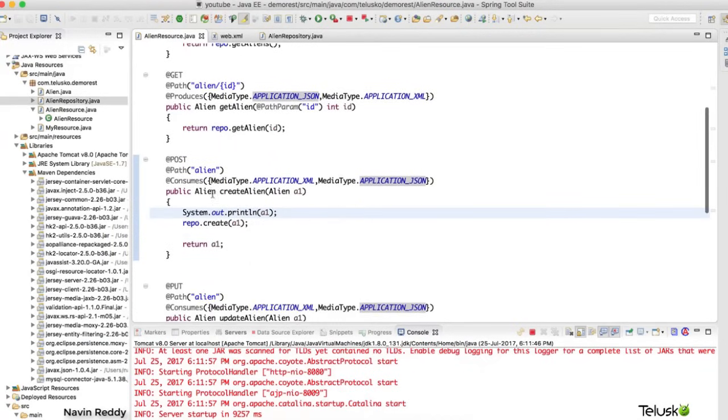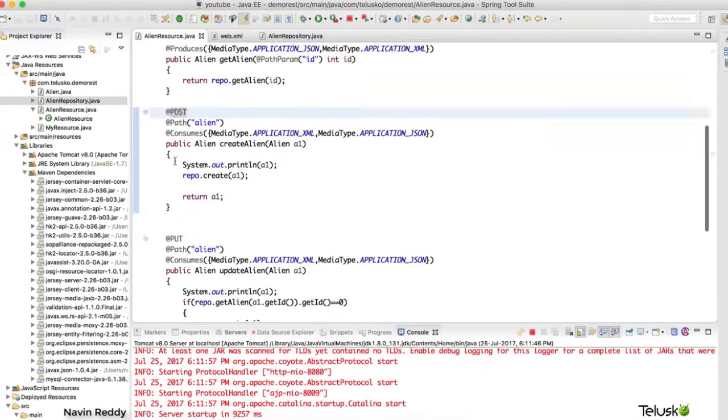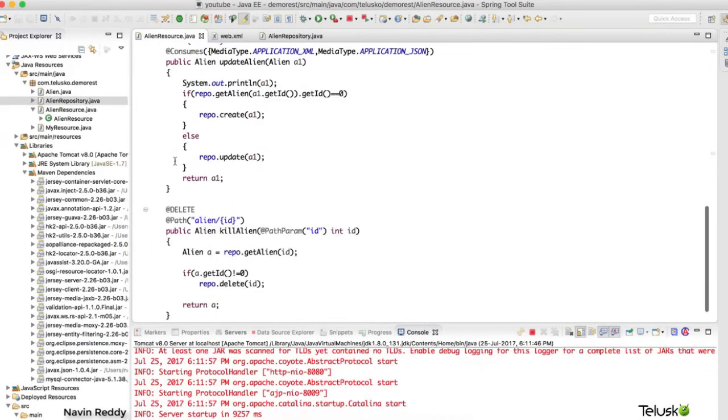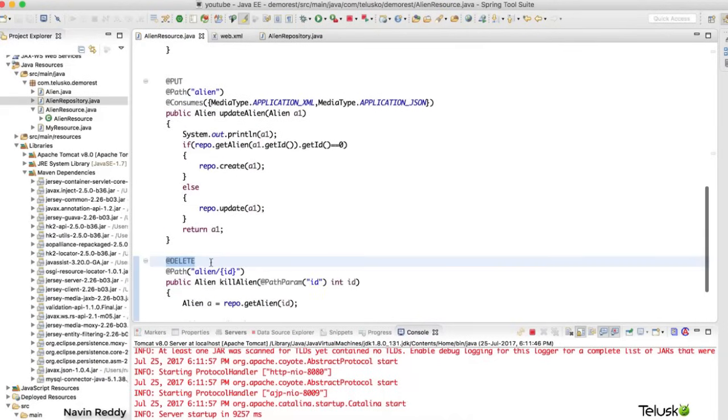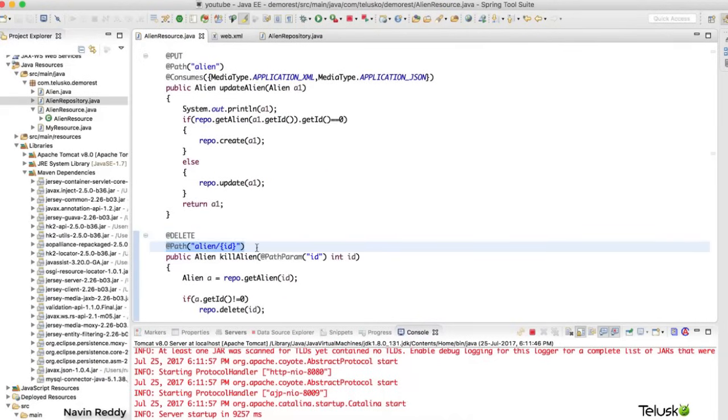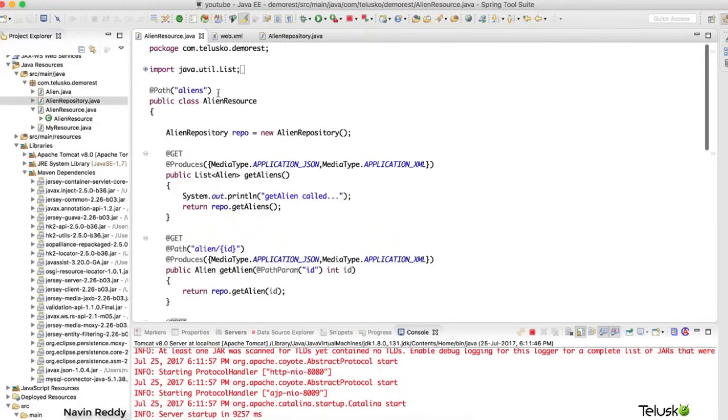Everything was working. We have a post request, we can use a GET request, we can use put and delete. So we have to do the same thing. It's just that you have to change this annotation from put, delete, to post. And we also mentioned a path. Now, why do we need a path? We have also already specified a path here, right?